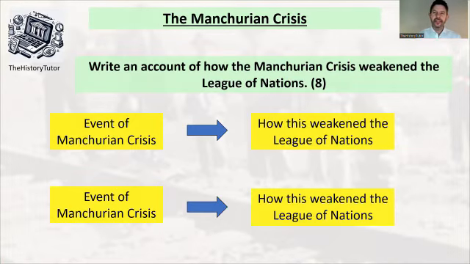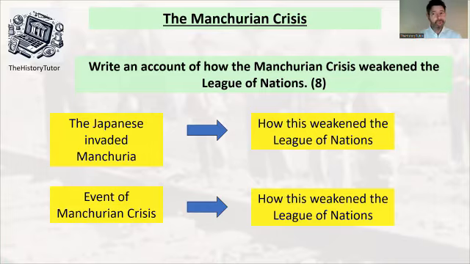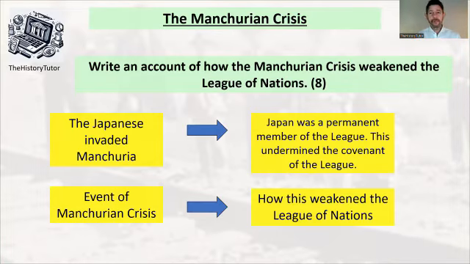All right, so next, here are the ideas then. An event might be the Japanese invading Manchuria. Pretty simple event. How has it weakened the league? Japan was a permanent member of the league. This undermined the covenant of the league. Again, the major powers, like in the 1920s, were doing what they liked and getting away with it.